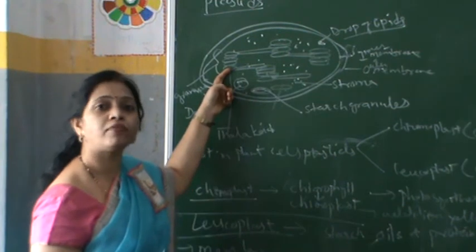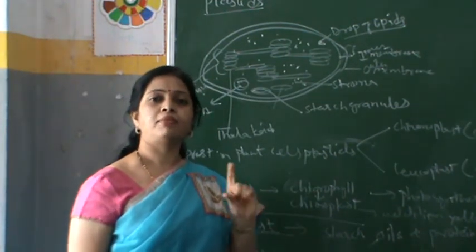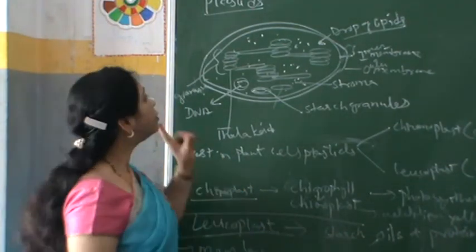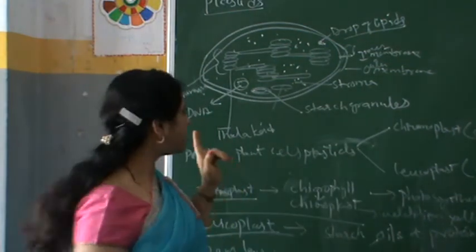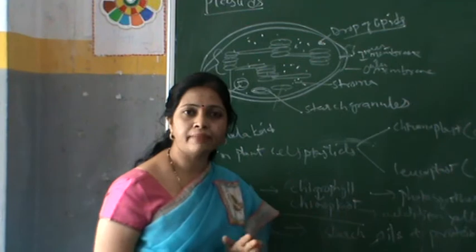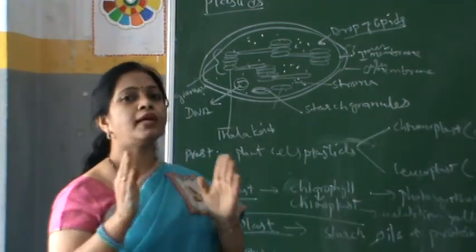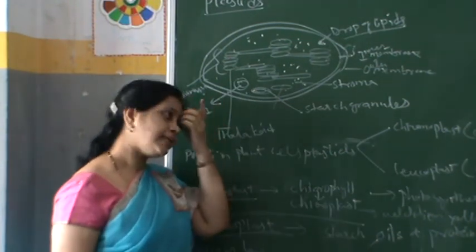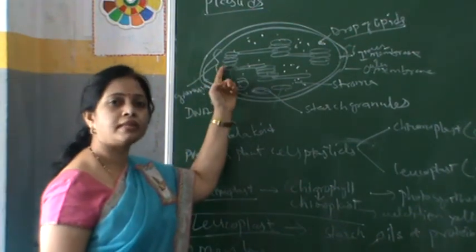These are the sites for light absorption of a particular wavelength, say about 620 or 660. A particular wavelength of sunlight is absorbed by these thylakoids or the granum, and it is utilized for photosynthesis. The photolysis process takes place after the absorption of the light.